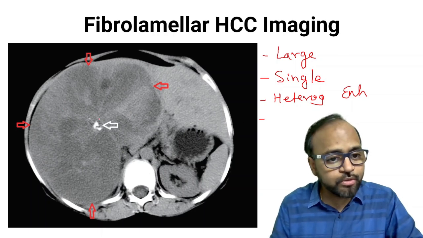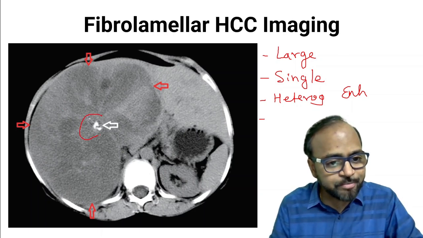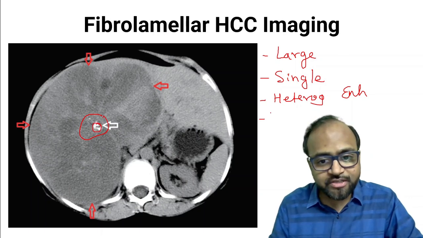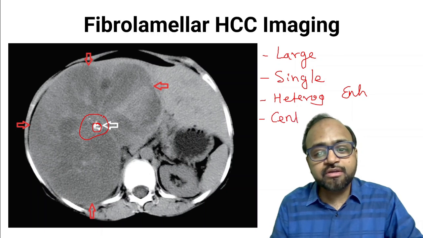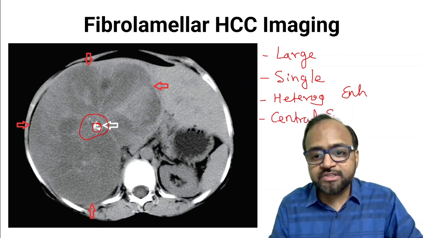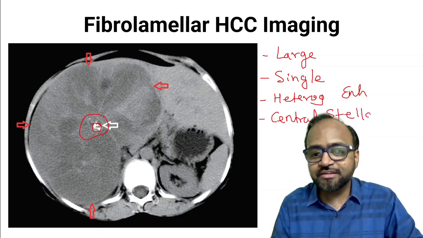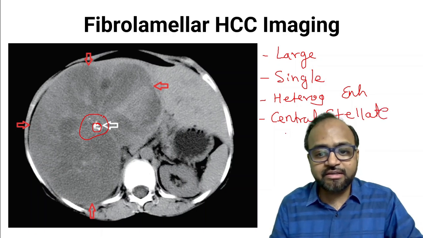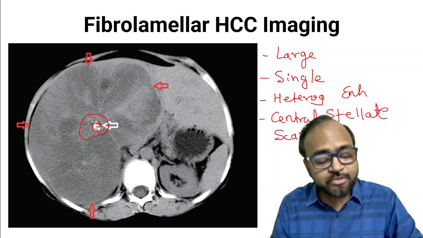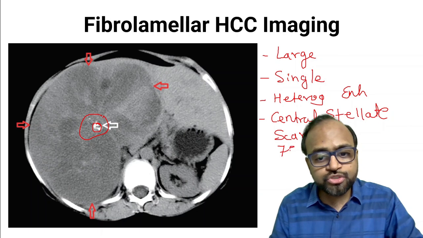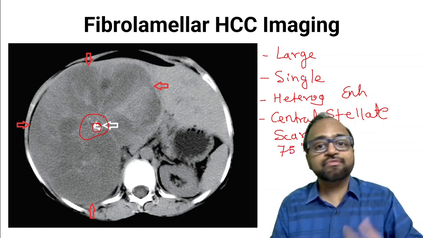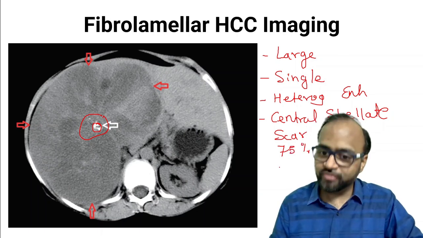What is the most peculiar part? What is this at the center? A slightly bright appearing area, that is the scar, which is showing a central area of calcification. So there is a central stellate scar. This is something which is seen in almost 75% of the cases of a fibrolamellar type of HCC.